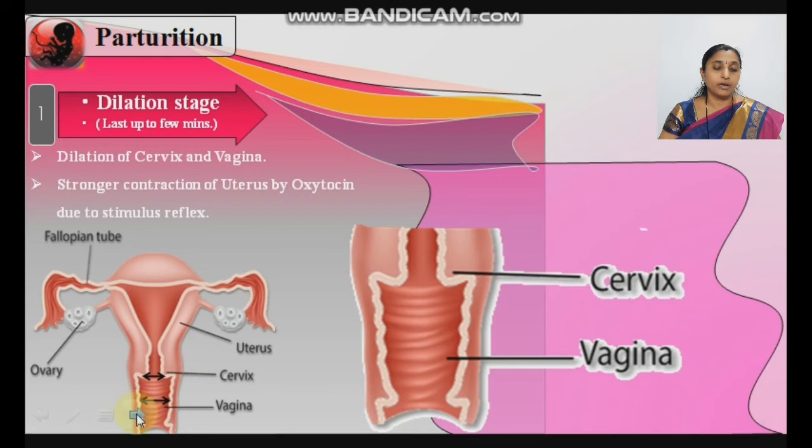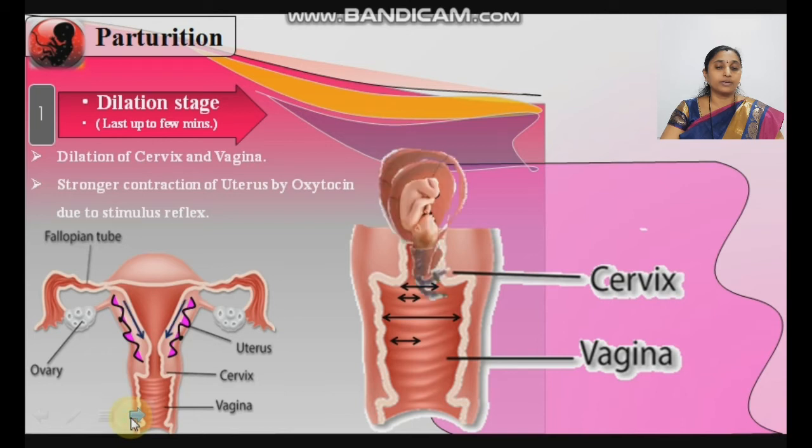See here how the dilation takes place. The first size is like this. Now in the dilation phase, the cervix gets dilated like this. This is the normal size of the vagina, but during dilation what change takes place? The length of the vagina changes, with rapid contraction of the uterus. These steps take place during the dilation stage.